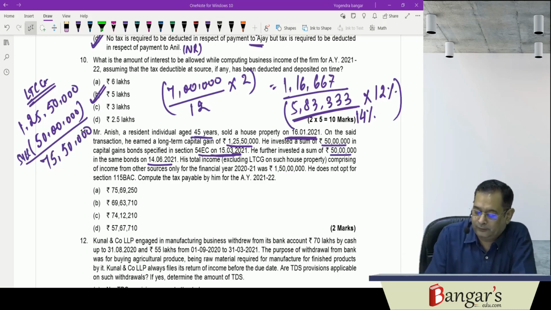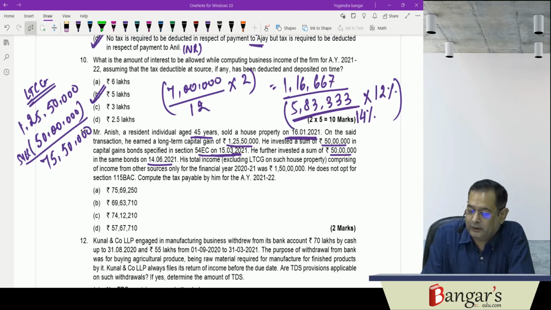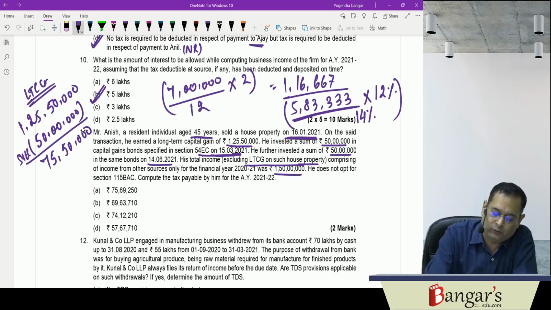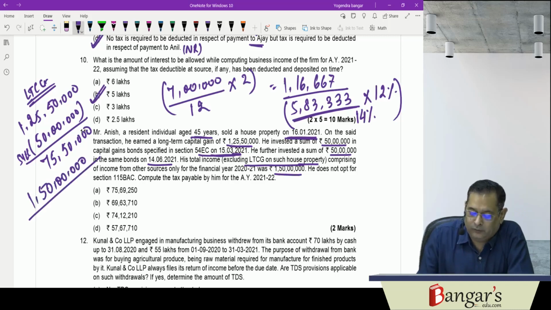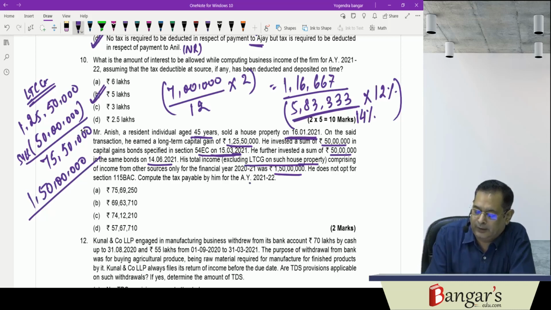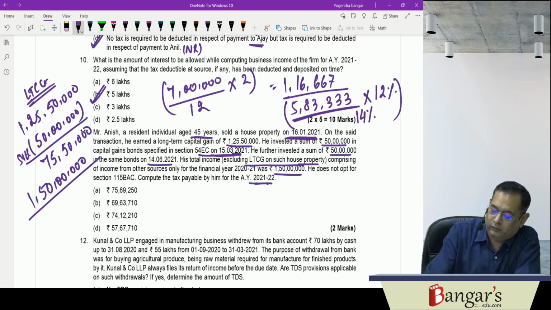Besides this, his total income, excluding LTCG on such house property, comprising income from other sources only, for financial year 2021 was 1 crore and 50 lakh rupees. 1 crore and 50 lakh rupees is the other income. He does not opt for the provisions of concessional rate of tax under 115BAC. They are asking to compute the tax payable by him for assessment year 21-22. So his total income is what?